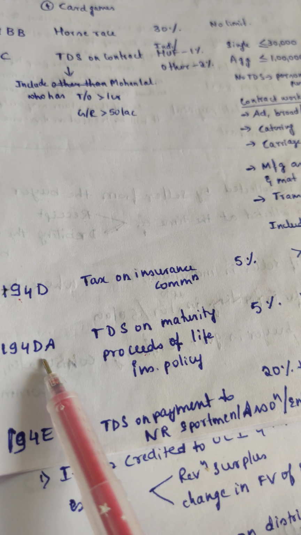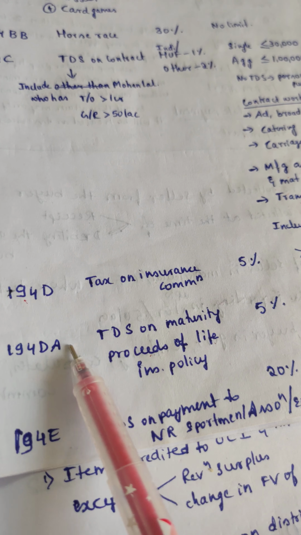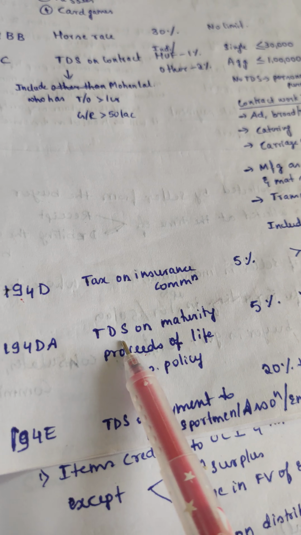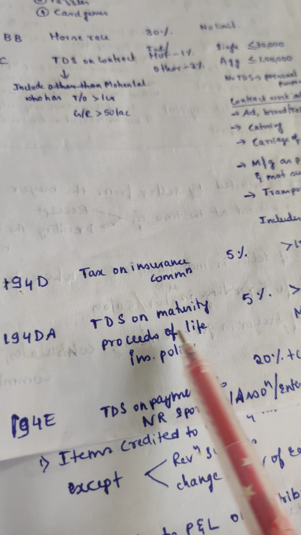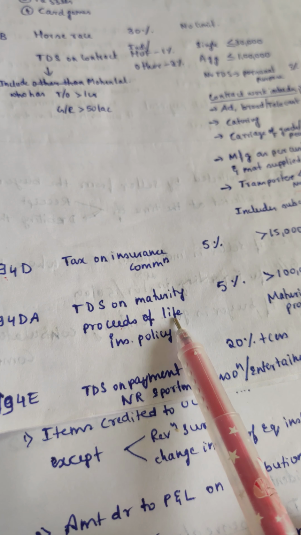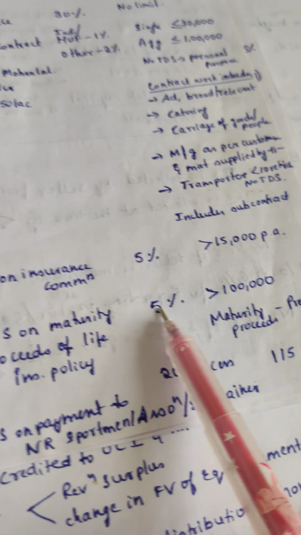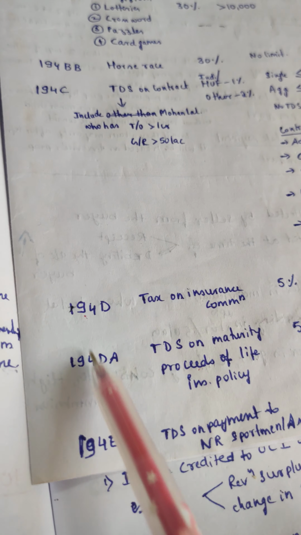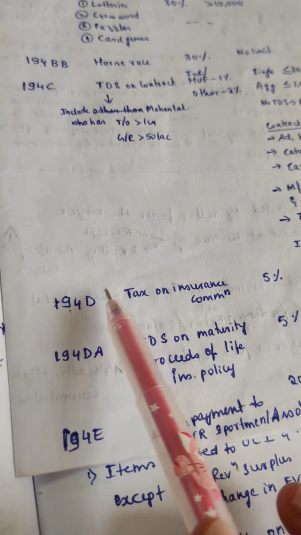Then 194DA, this is after death, DA. So this is like maturity. Life insurance matures only after death, correct? So that's why it is TDS on maturity proceeds of a life insurance policy, that is 5%. These are just code words, that's how I remember. So you can also remember in the same way, or use your own code words. That is 5% for both insurance commission and maturity proceeds.